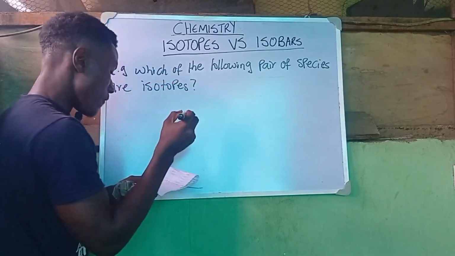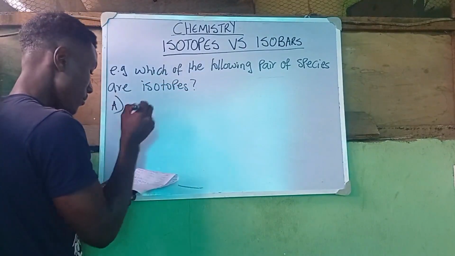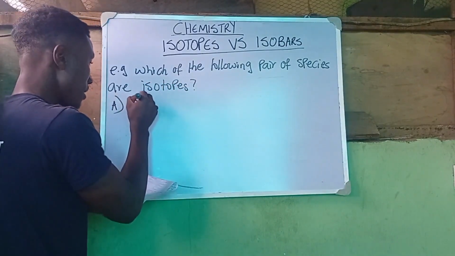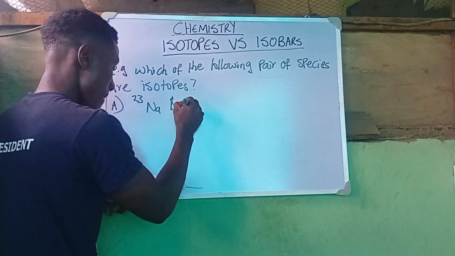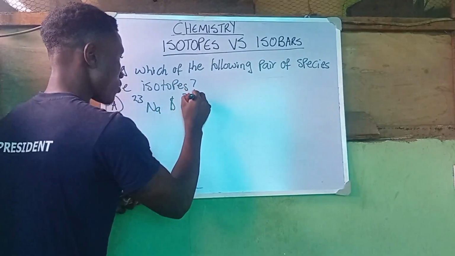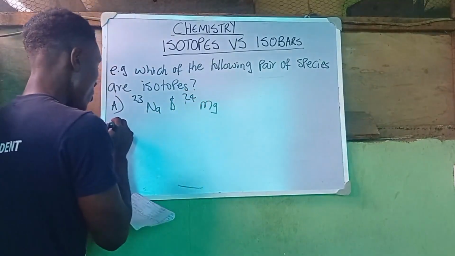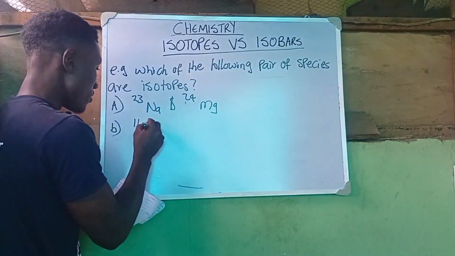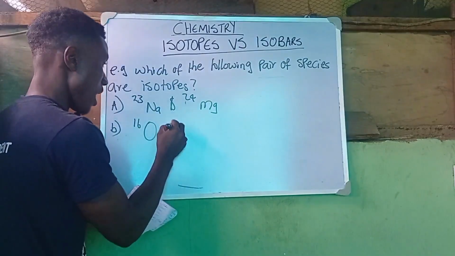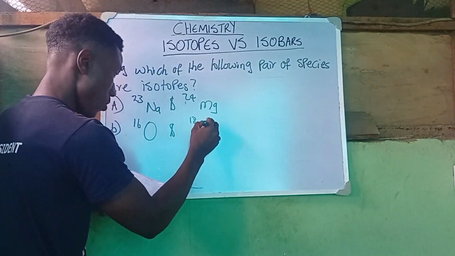We have A, 23 sodium and 24 magnesium. We have B here, 16 oxygen and 18 oxygen.